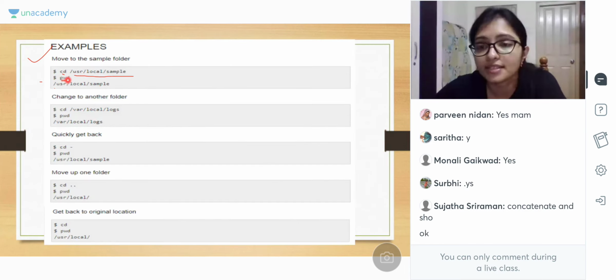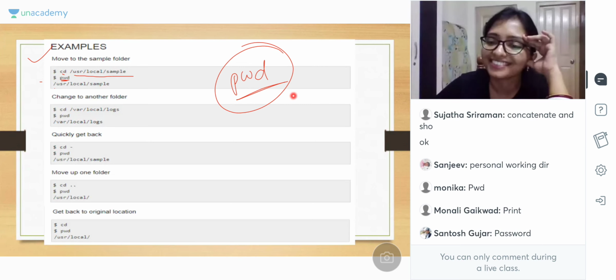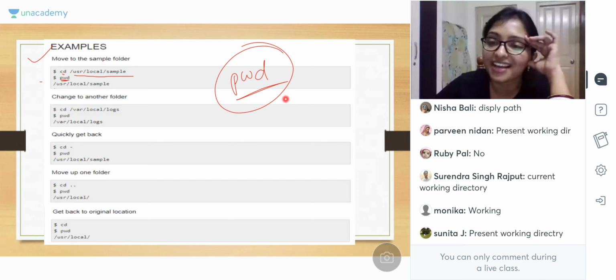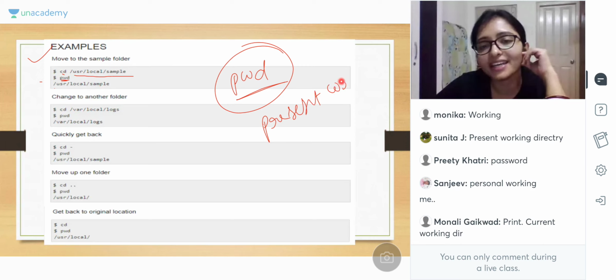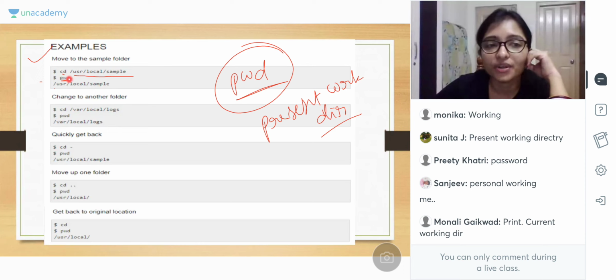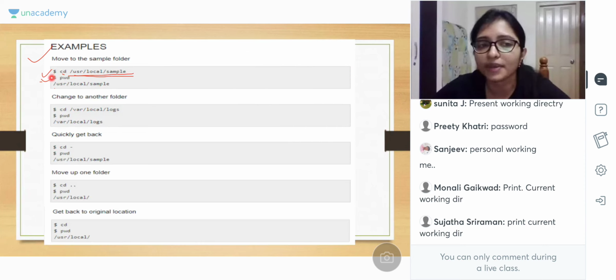Now pwd means yesterday we have discussed pwd. What is pwd? Password. pwd current working directory, present working directory. Yesterday we have discussed pwd means present working directory, right? Current present working directory. So now we are changing, anywhere we are, then we change our directory, then pwd means it will show the directory. Why? Because we have changed our directory using the cd. Clear? The cd command.